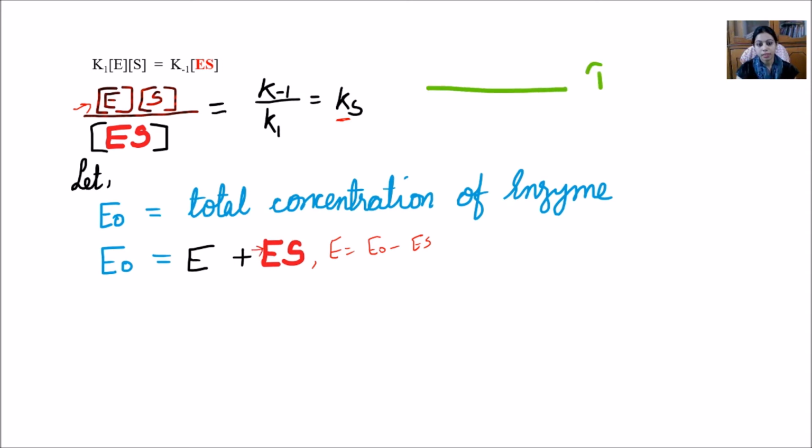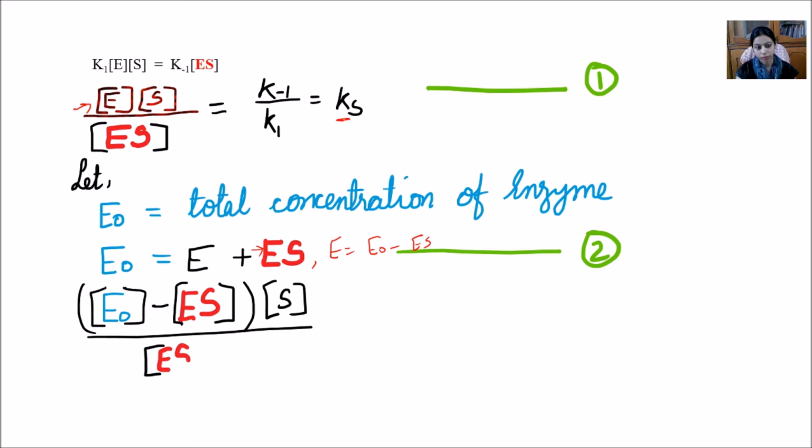So replacing, or combining equations 2 and 1 together, we can rearrange it like this. In place of E, we have this expression, multiplied by the substrate S, divided by ES, and that is equal to the dissociation constant Ks of the ES.